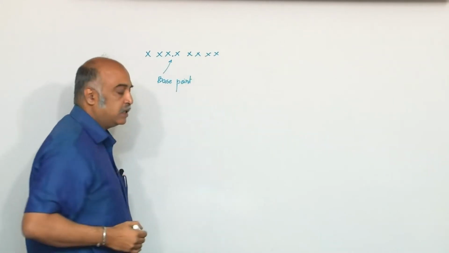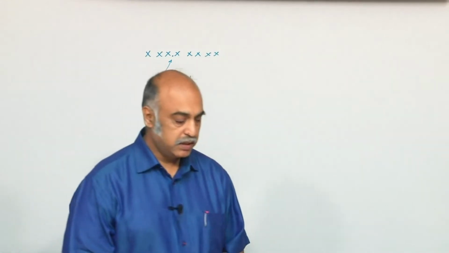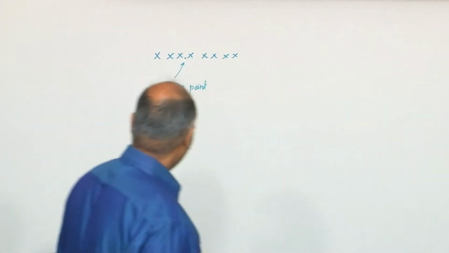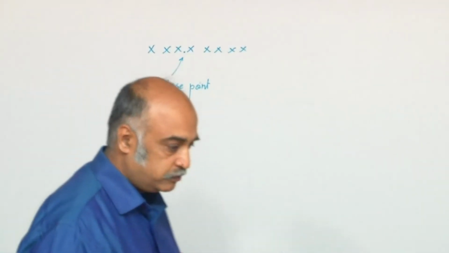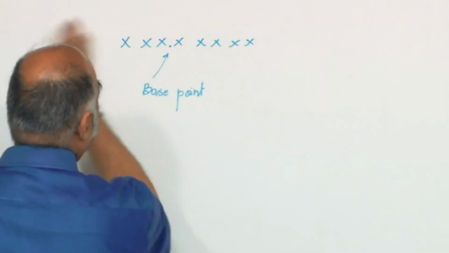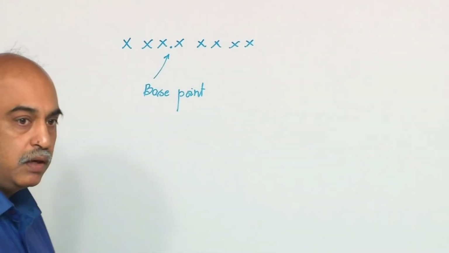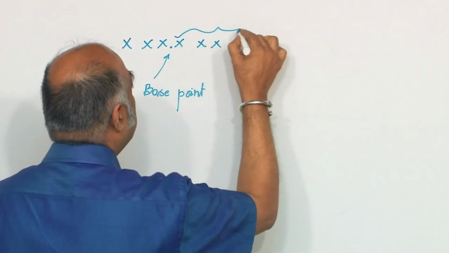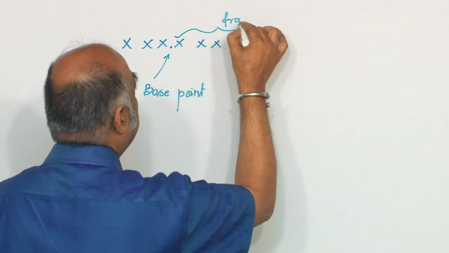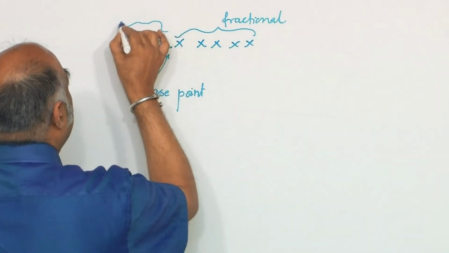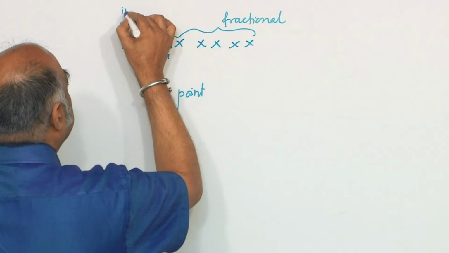It could be in any base system, it could be a base 10 system, decimal point, what you call, or binary, hexadecimal. Now, this base point separates it into two parts. One is called the fractional part, to the right, and to the left is called the integer part.